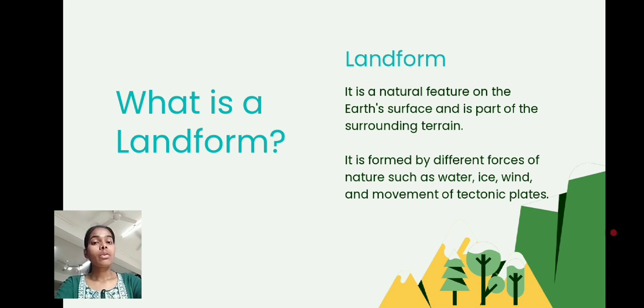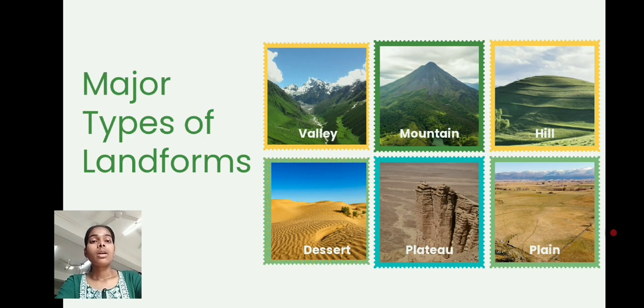These landforms were created over millions of years by natural forces such as weathering, erosion, deposition, and movement of the tectonic plates. So let's talk about each landform of the earth one by one.